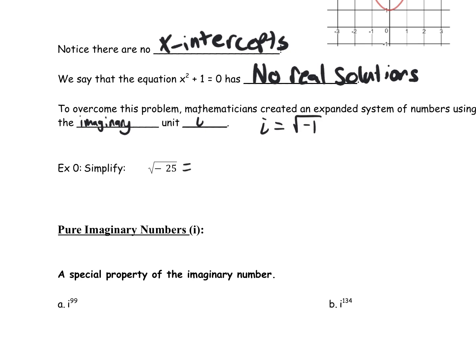So what we can do is think of it this way. The square root of -25 can be rewritten as the square root of 25 times -1. And we know from our radical rules that we can break that apart into the square root of 25 times the square root of -1. Now, I do know that the square root of 25 is 5, and I just covered that the square root of -1 is i. So this would simplify to 5i.